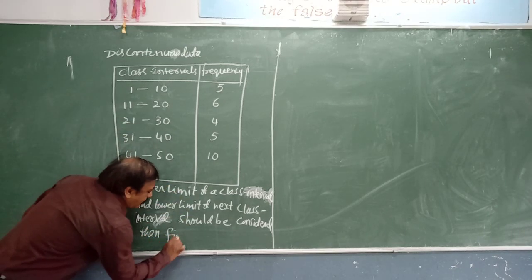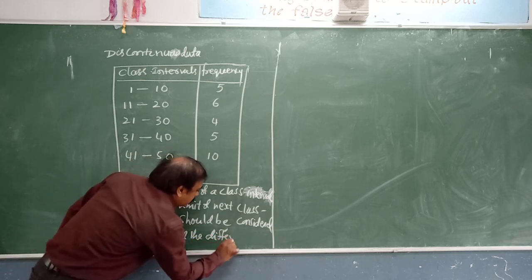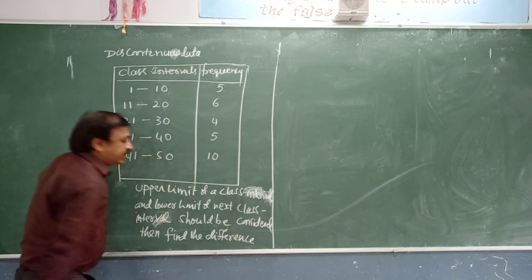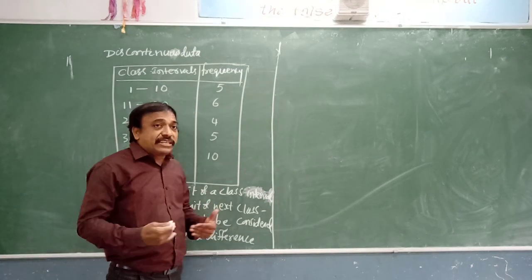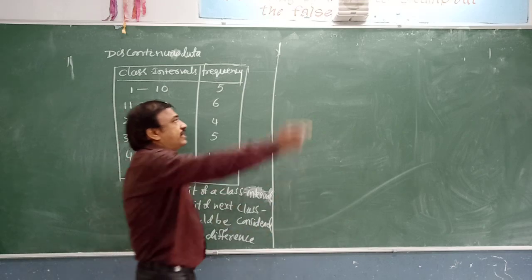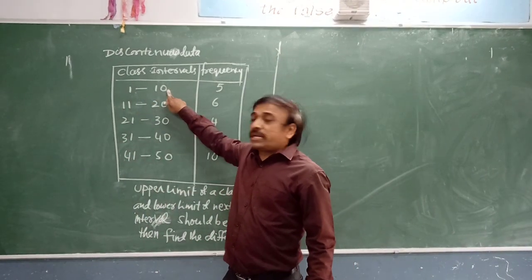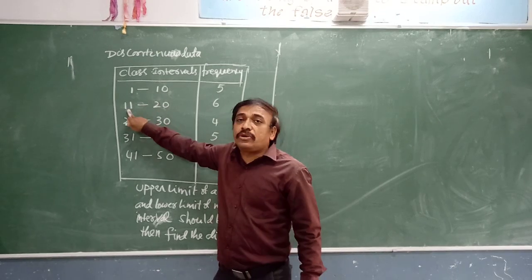Then find the difference. That difference must be divided by 2 to get the average. Suppose you take 1 to 10, where 10 is the upper limit, and 11 to 20, where 11 is the lower limit.